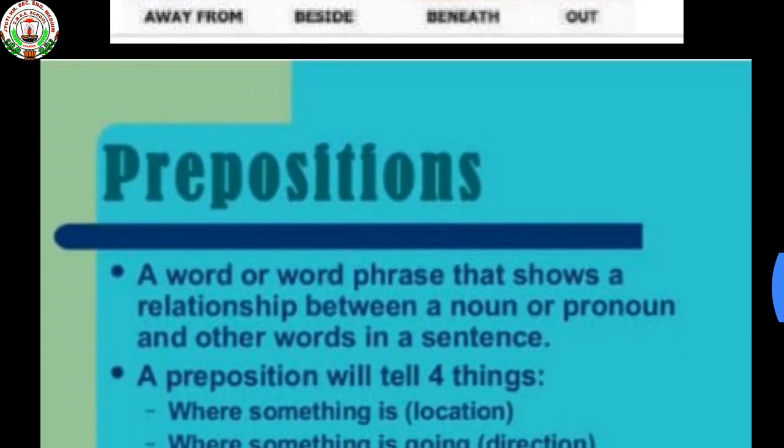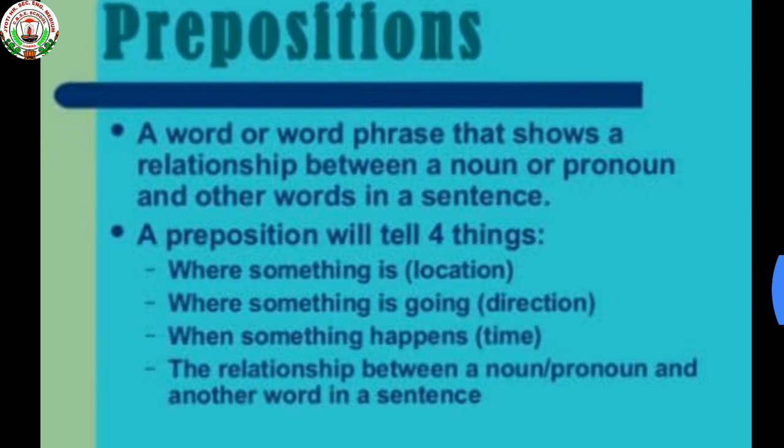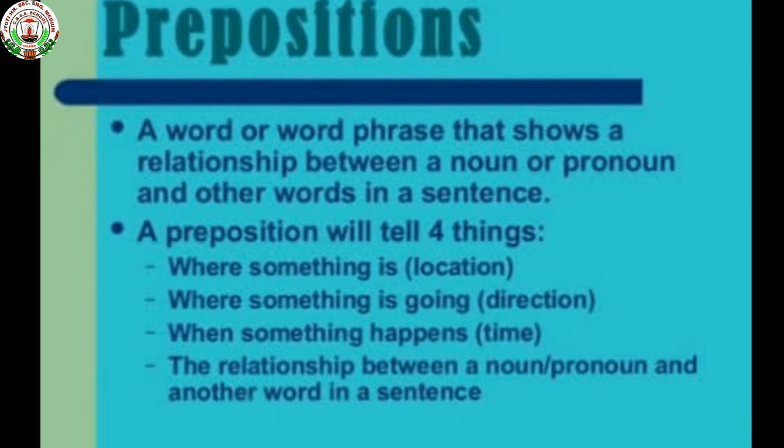So see, preposition means a word or word phrase that shows a relationship between a noun or pronoun and other words in a sentence. And a preposition will tell four things: where something is, that relates to location; where something is going, that relates to direction; when something happens, that relates to time; and the relationship between a noun or pronoun and another word in a sentence.